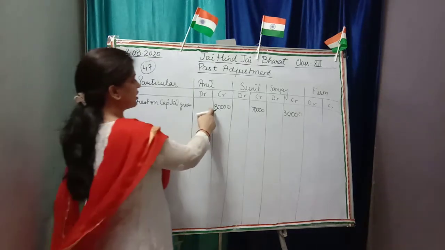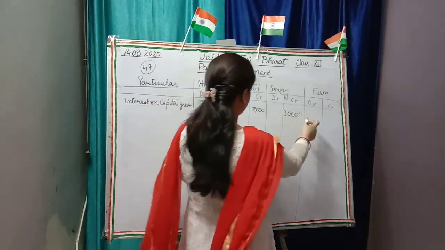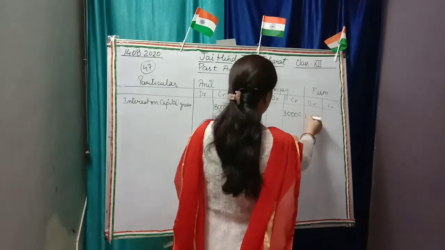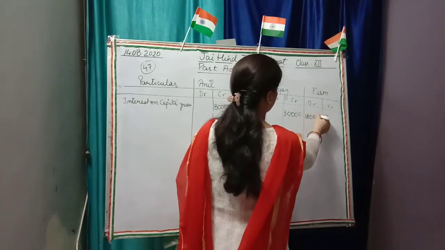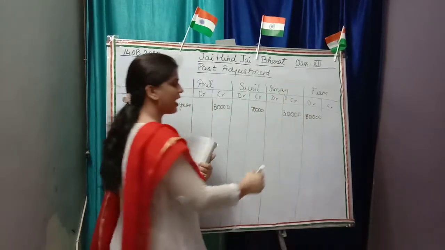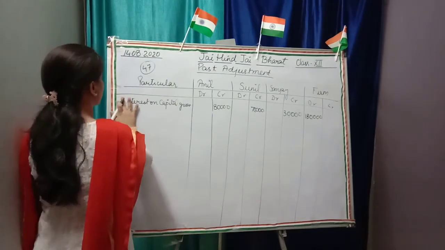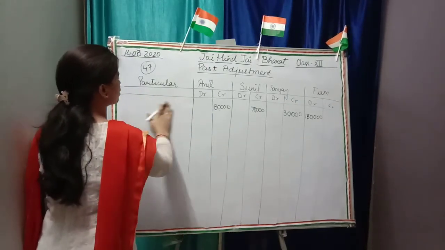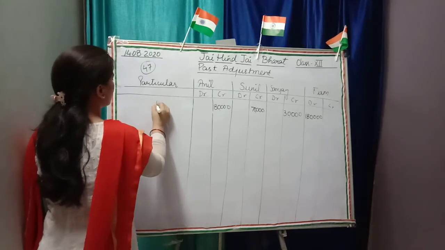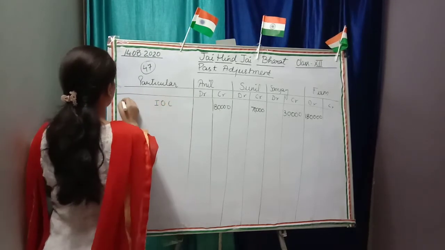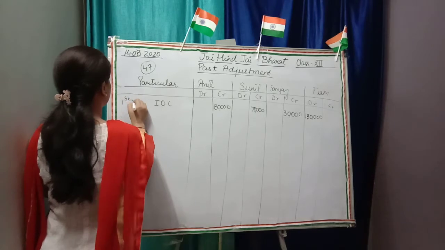That is 80, 70, 30, which is 1,80,000 debit. We have to write it here. Now I am going to write in short, you have to write in full. Interest on capital of the first year.